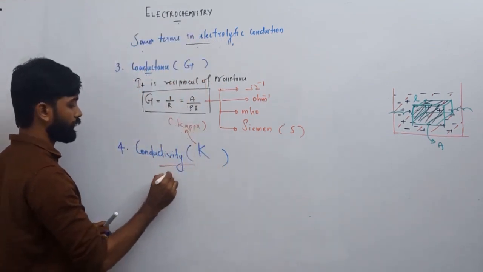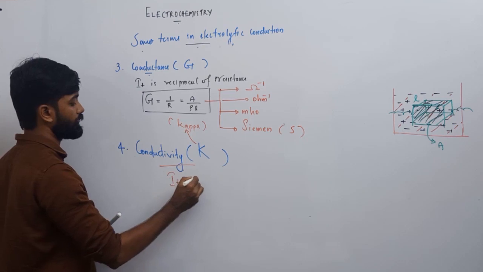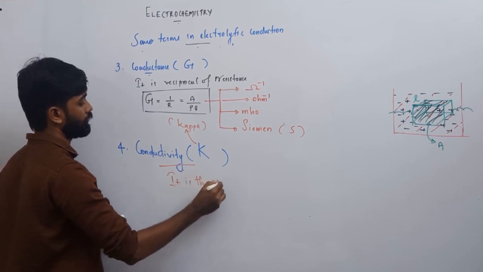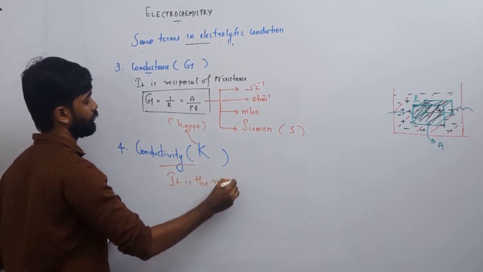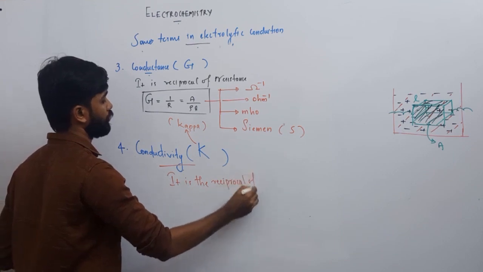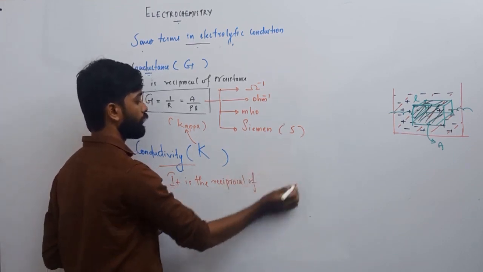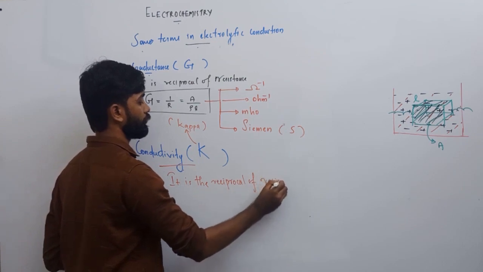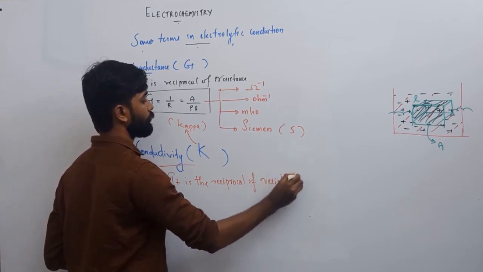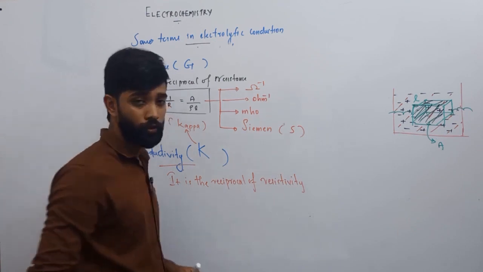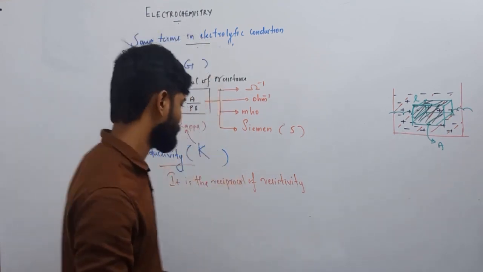So, what is conductivity? It is the reciprocal of resistivity.